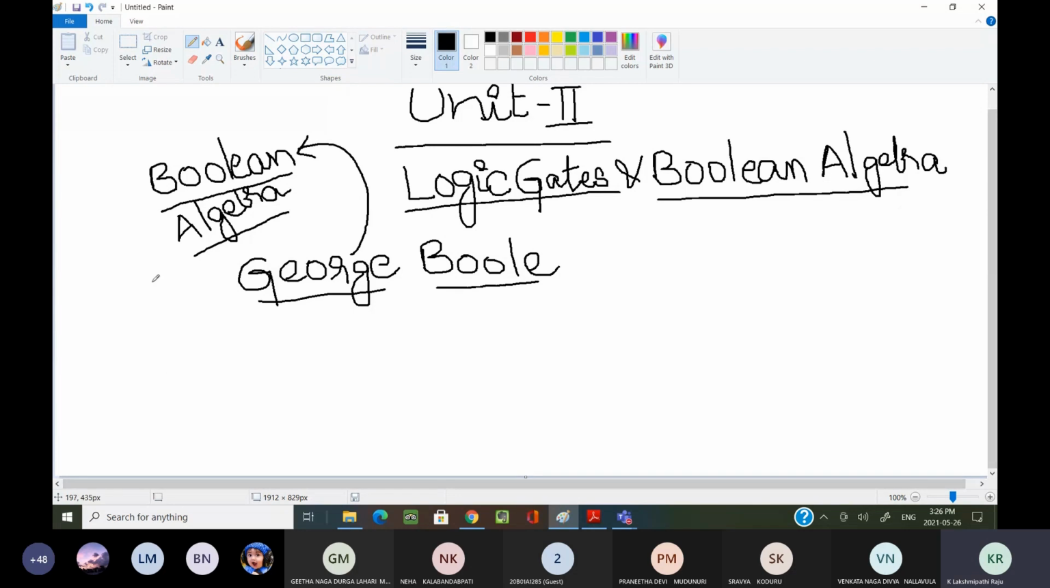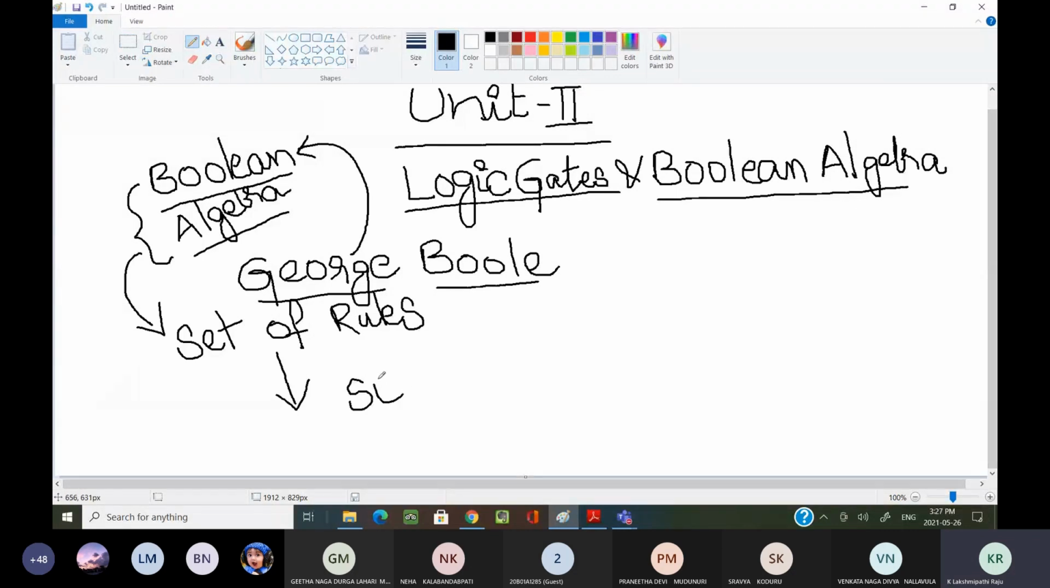Now, Boolean algebra contains a set of rules. Now, why do we need these rules? What is the importance of these rules? We are using these rules to simplify the logical expressions.